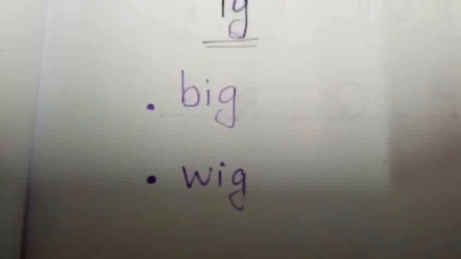This word also has the same middle and end sounds, right? This word also middle and end sound same. Then this word also middle and end sound same. So this means that they are part of the same word family, right?